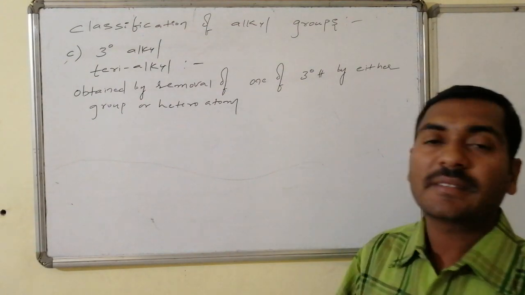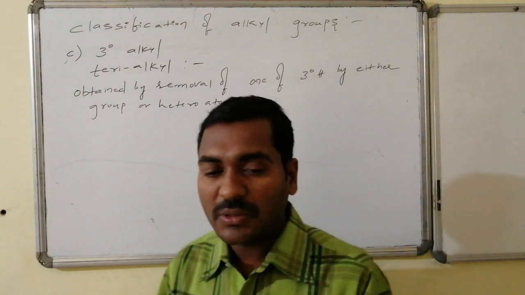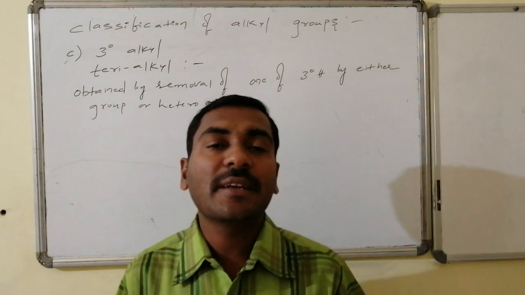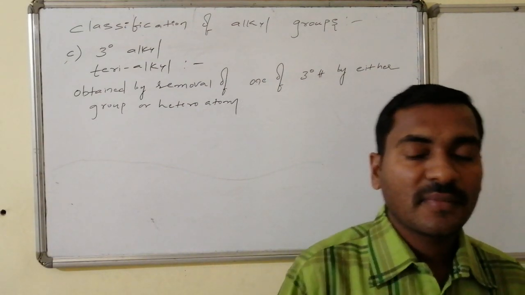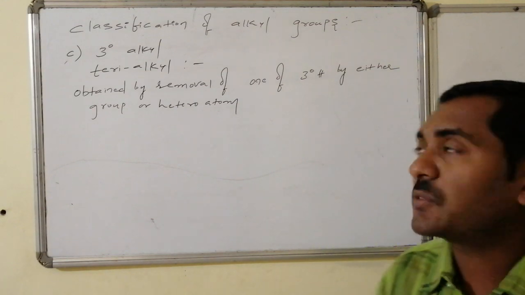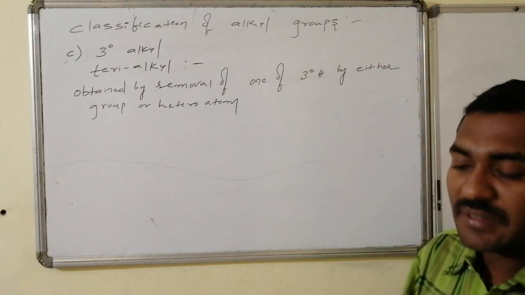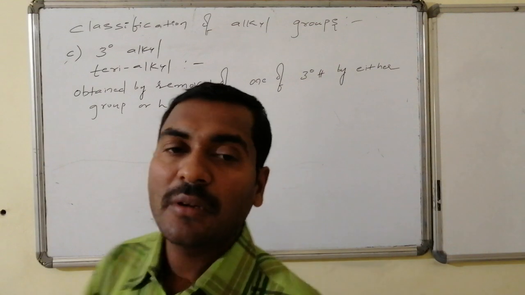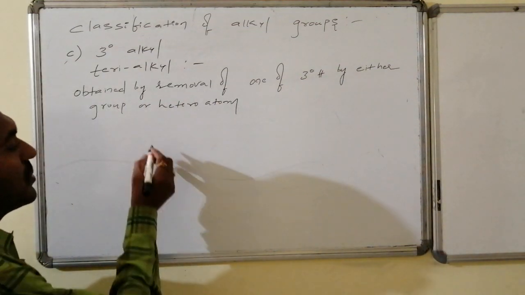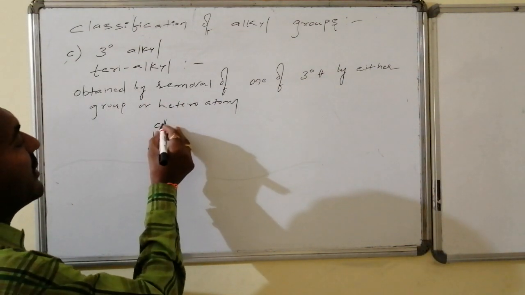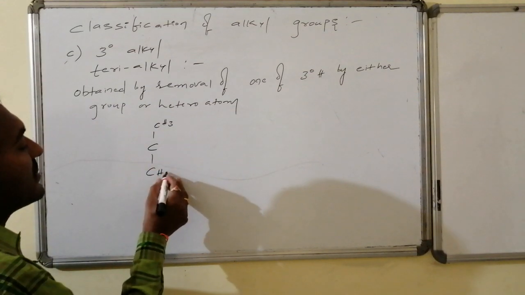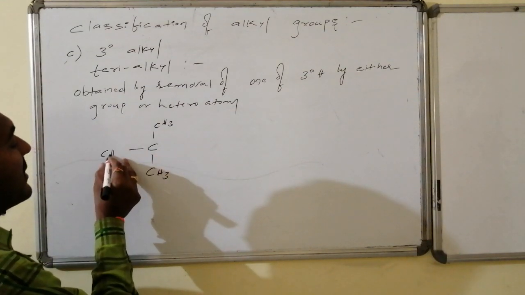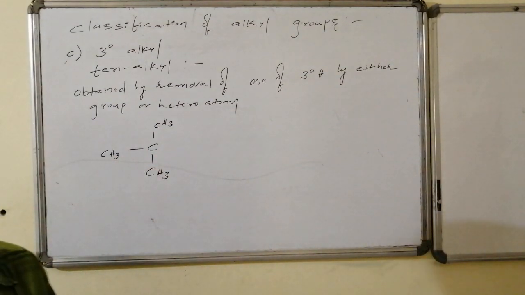That results in a tertiary alkyl group. The first thing is it should be tertiary, and it should be an identifiable tertiary. A tertiary carbon is connected to a minimum of three other carbon atoms, so to maintain tertiary we require a minimum of four carbon atoms. The central carbon atom is connected to the other three. This is the minimum tertiary.